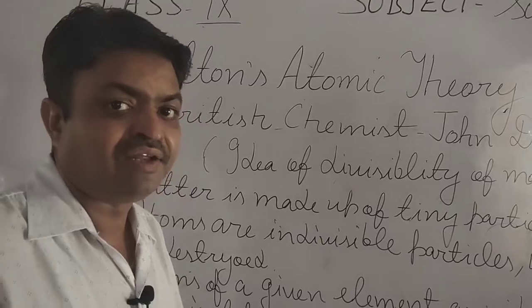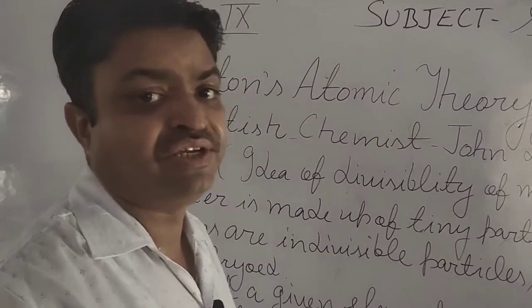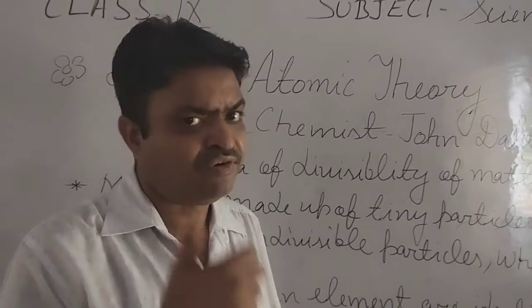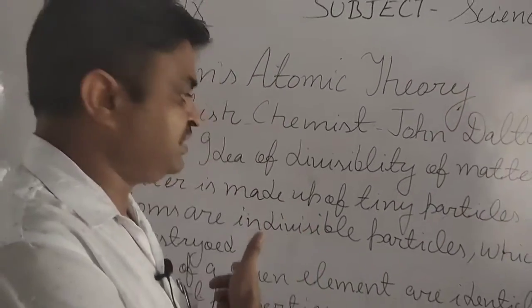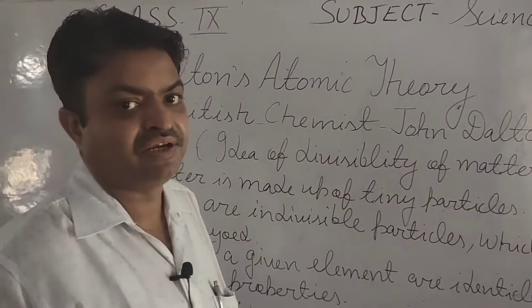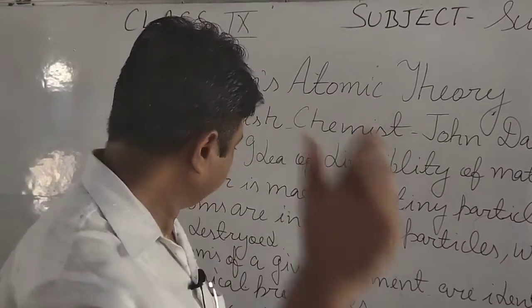Atoms can neither be created nor destroyed, they can only be changed from one form to another. And where did he take this concept from? From the law of chemical combination, given by Lavoisier.